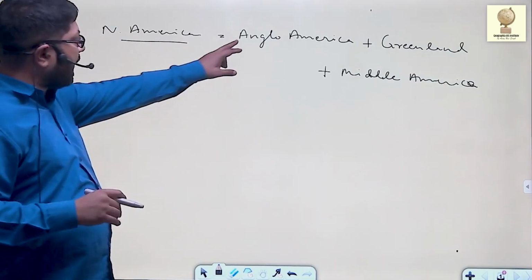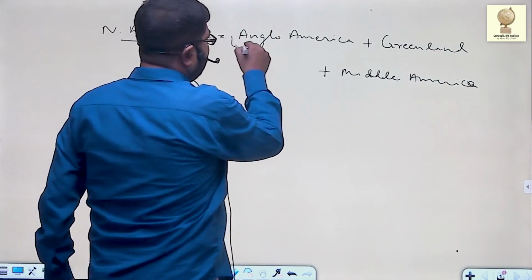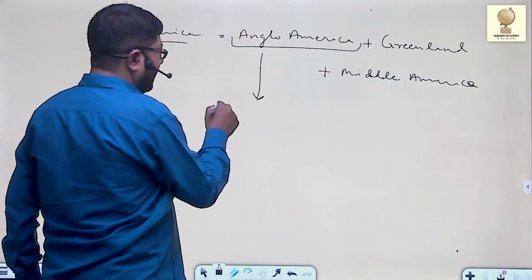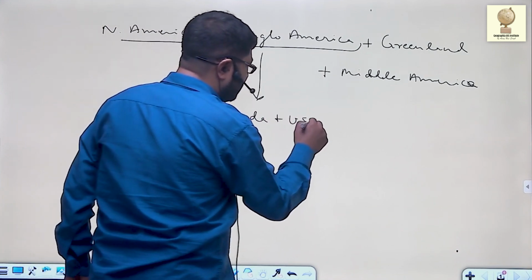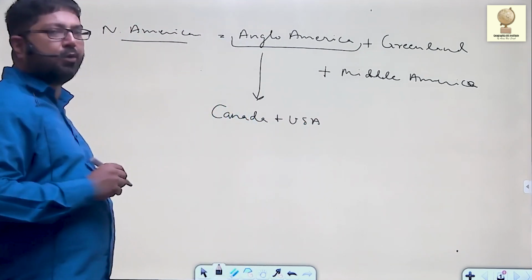Now, Anglo America is simply Canada plus USA. That is Anglo America.